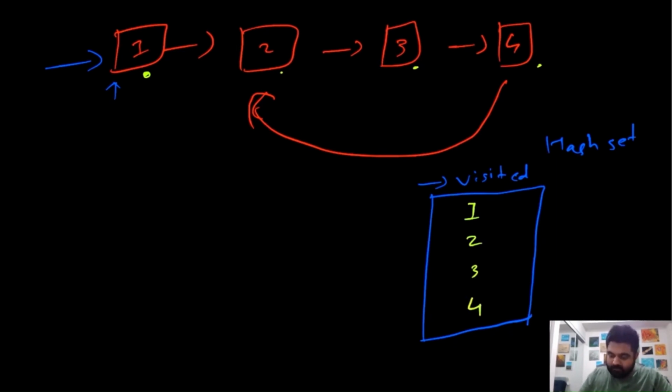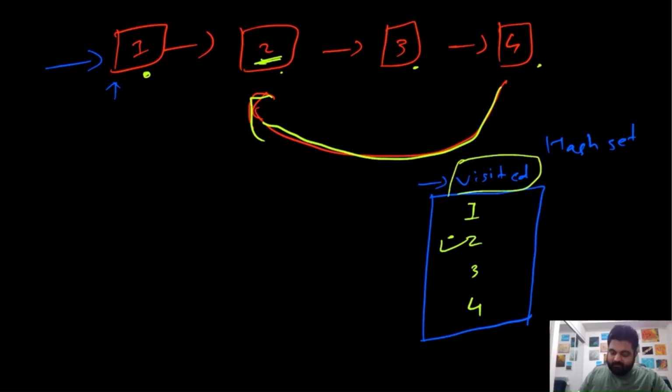Now from this 4, the next value it points to is actually this value number 2. And whenever we check whether this 2 exists or not, we can clearly see that 2 exists over here, and we can immediately say that because we came back to a node that we have already visited before inside the hash set, we can determine that there exists a cycle. And in this case, we will return true, that yes, there exists a cycle over here, and that would be our solution. Now this solution is perfectly fine, it works okay.